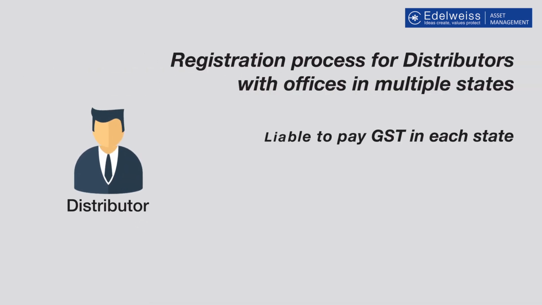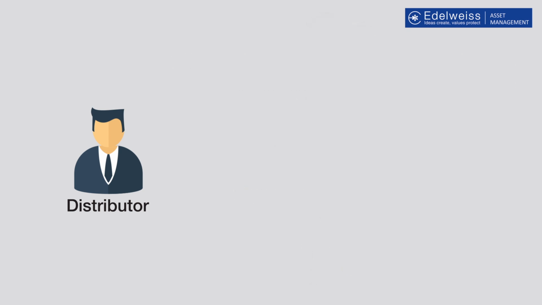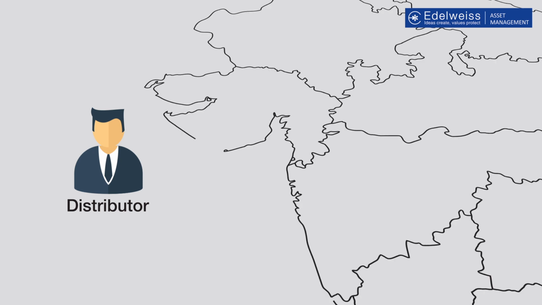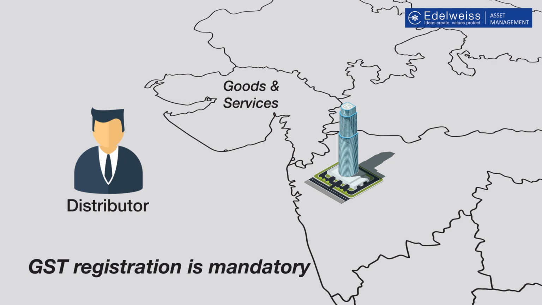A distributor is liable to pay GST in every state. Separate registration in each such state is required. Additionally, if the distributor is based out of a state other than Maharashtra, say Gujarat, and mobilizing business for an MF or AMCs whose head office is not based in Gujarat, then IGST would be applicable. If IGST is applicable, GST registration is mandatory.